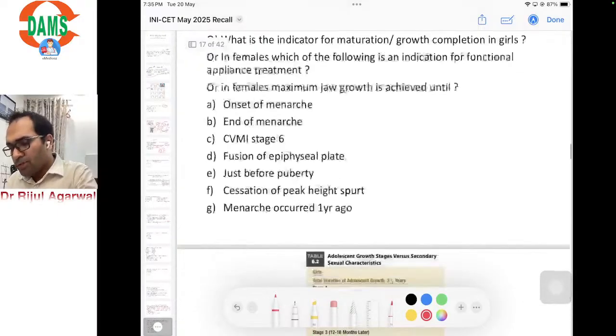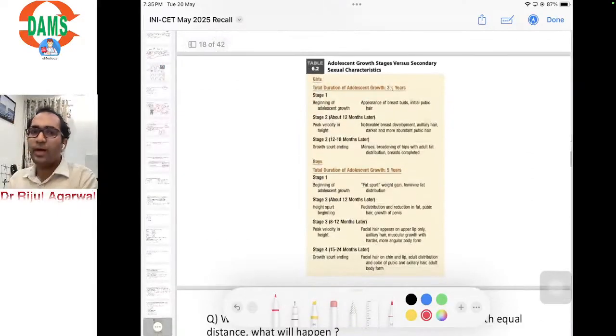Before discussing the question, we'll have some background information. This is a table from your textbook, William Proffit, 6th edition, which we have discussed.